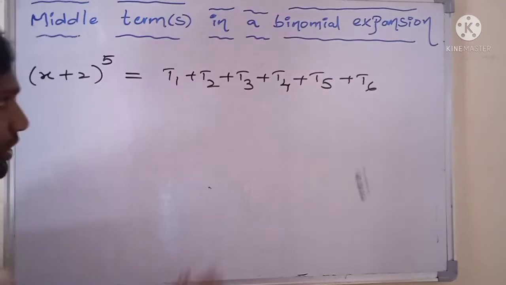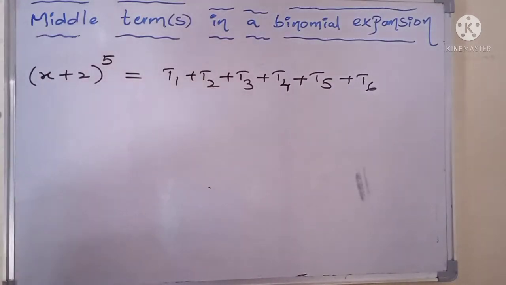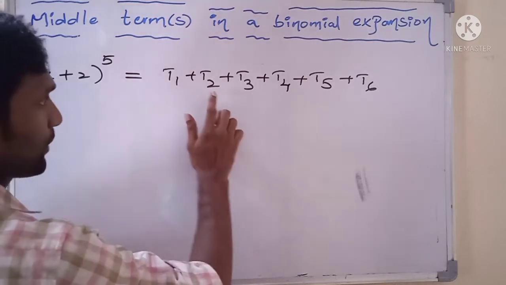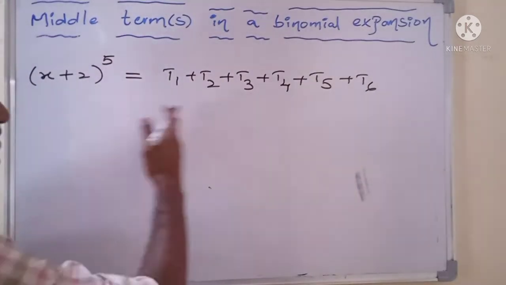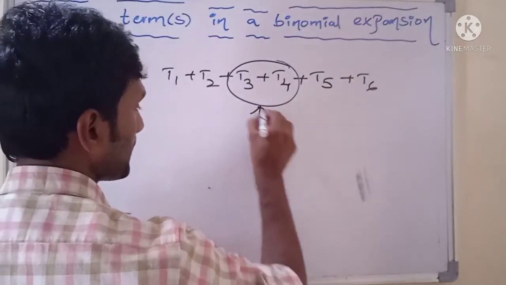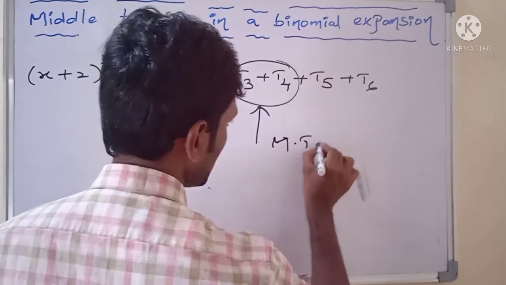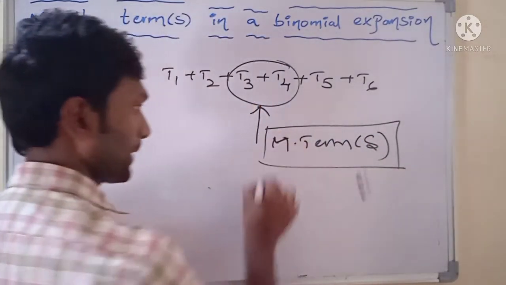No need of writing out the terms of the given binomial expansion. Simply denote them by T1, T2, T3, T4, T5, T6. By observing these, T3 and T4 are the middle terms of the binomial expansion.